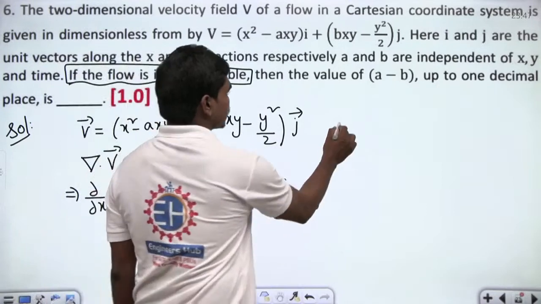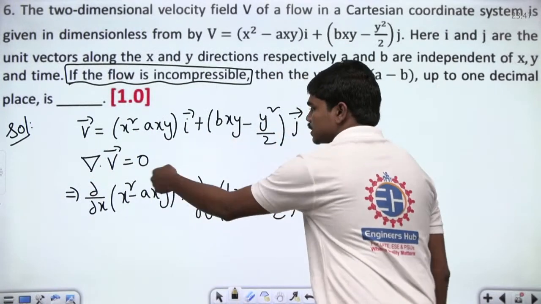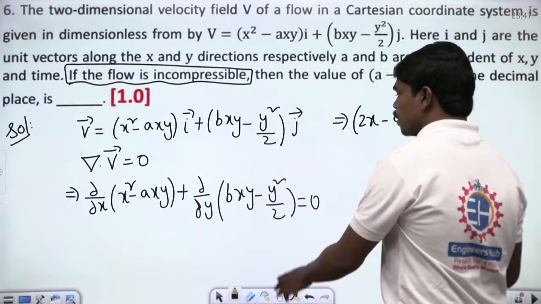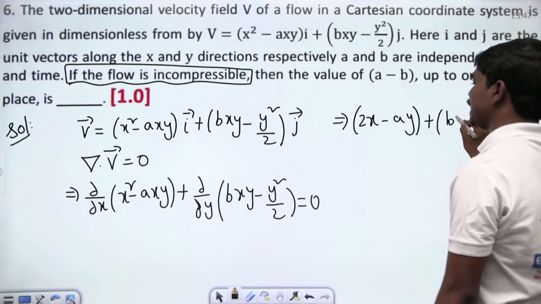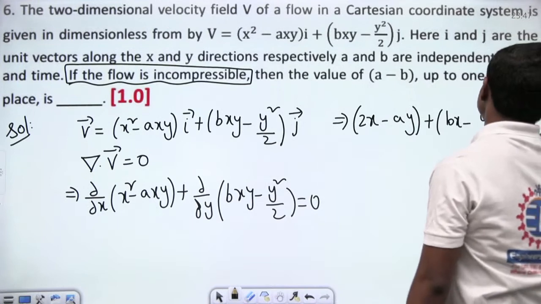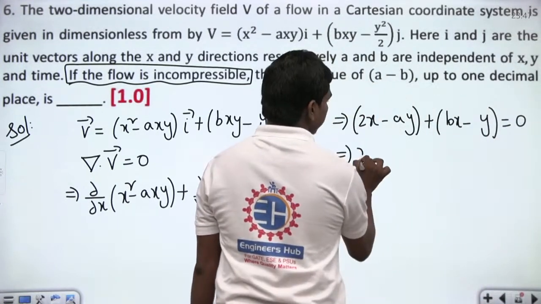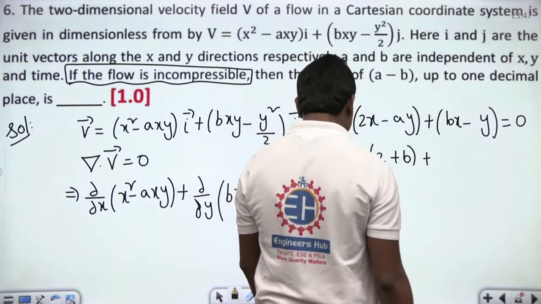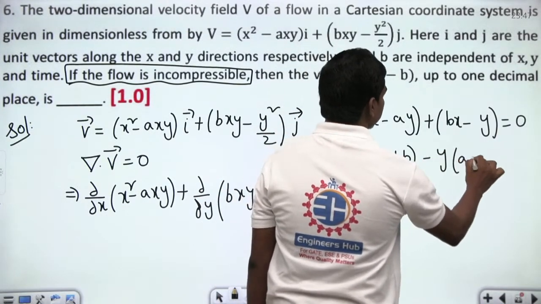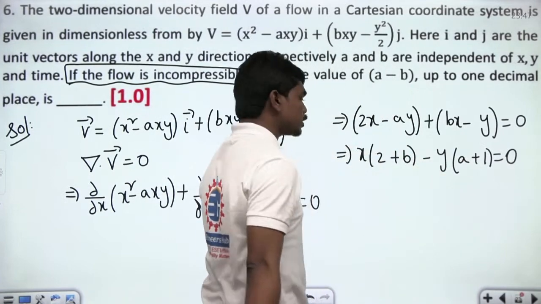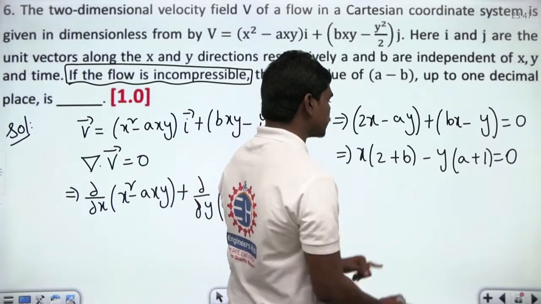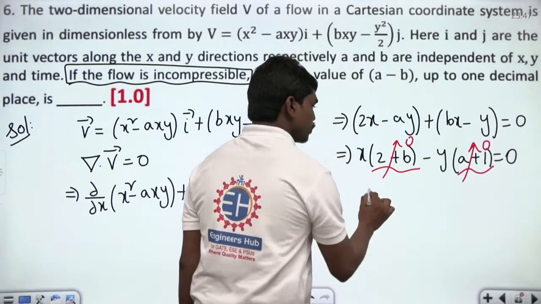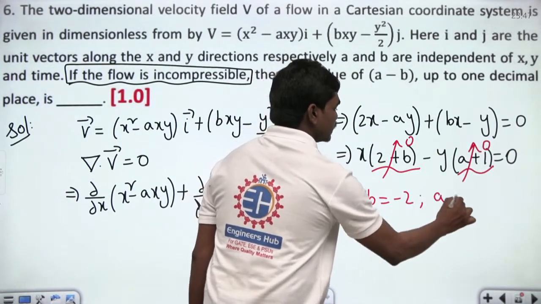So we can write these equations. Dou by dou x of this, which is 2x minus ay, plus dou by dou y of this term, which is bx minus y, is equal to 0. Let us write the coefficients: x into (2 plus b), and minus y into (a plus 1), is equal to 0. If this has to be 0, then individually these constant terms have to be 0. So 2 plus b has to be 0 and also a plus 1 has to be 0. So b is equal to minus 2 and a is equal to minus 1.